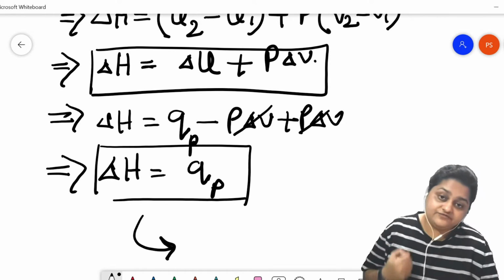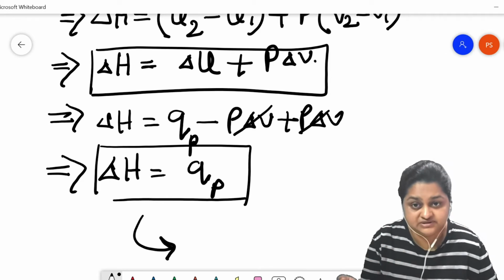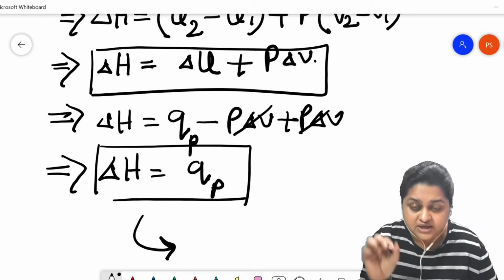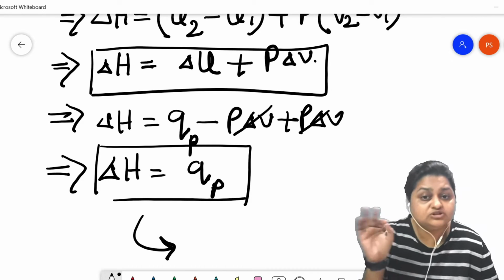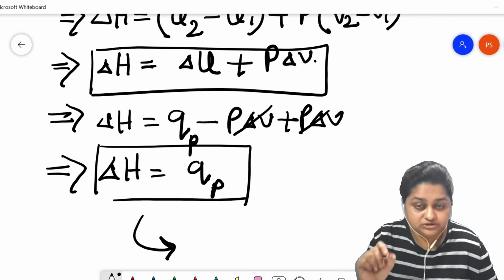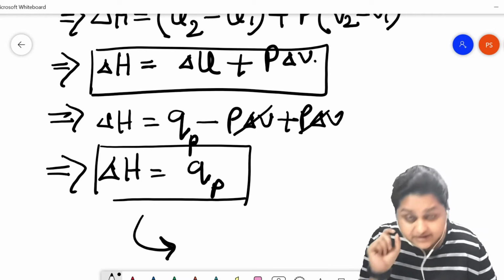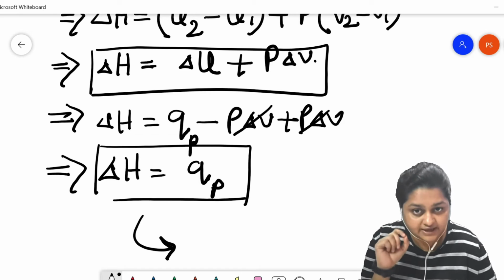If a thermodynamic process occurs in a thermodynamic system at constant pressure, the heat energy absorbed or released by the system will be equal to the change in the enthalpy of the system. That is the thermodynamic definition of change in the enthalpy.